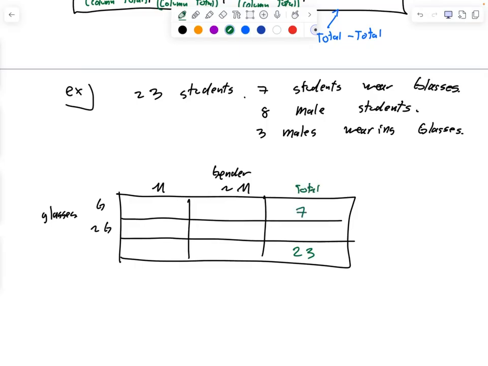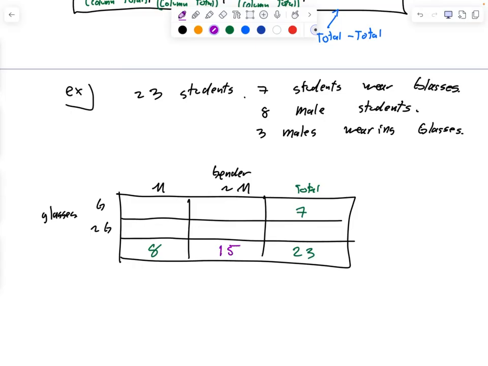So how many non-males are there in the class? Come on, people. 15. 8 plus 15 is 23, or 23 minus 15 is 8. How many non-glass wearers are there?